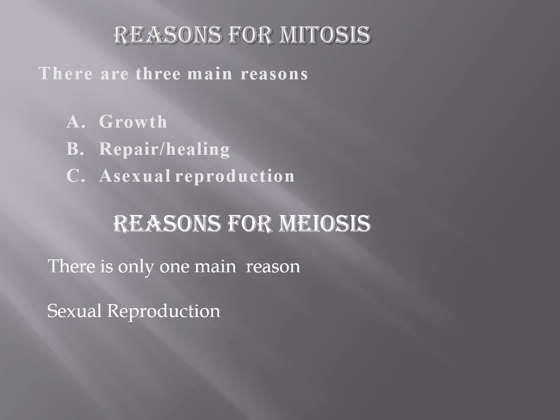The third reason for mitosis is asexual reproduction. Many lower animals and most of the plants reproduce themselves asexually by means of mitosis. Reasons for meiosis. There is only one main reason for meiosis, that is sexual reproduction.